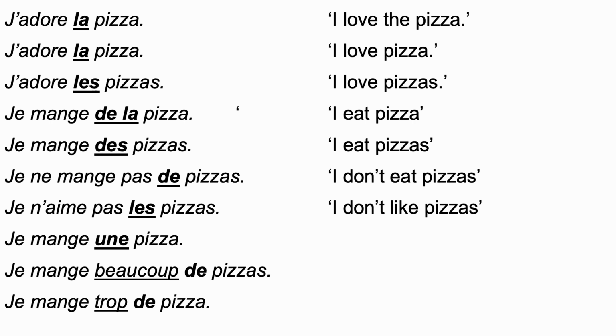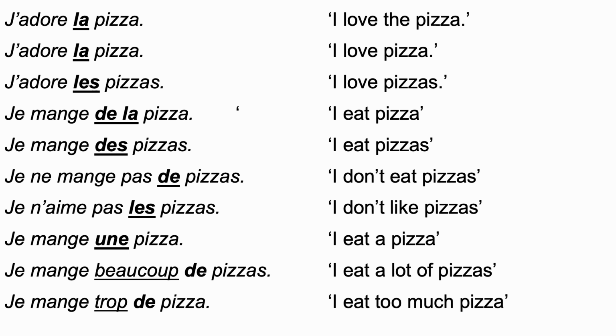In general, when you say you don't like pizza, you don't like pizzas in general. That is why you also use the definite article here. Je mange une pizza means I eat or I'm eating a pizza. Je mange beaucoup de pizza. I eat a lot of pizzas. So the expression of quantity beaucoup triggers the use of de. Je mange trop de pizza. I eat too much pizza. Same thing: the expression of quantity trop triggers the use of the form de.